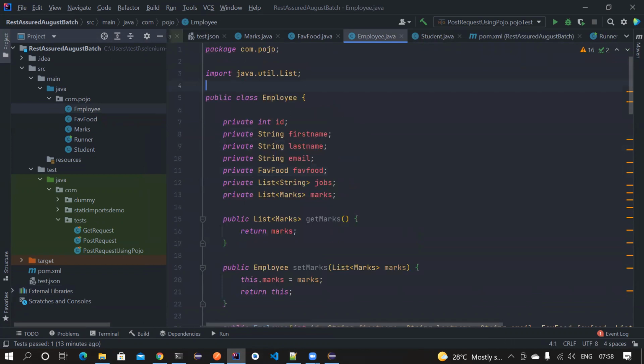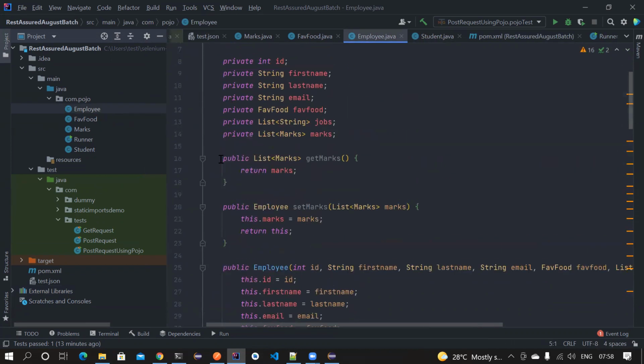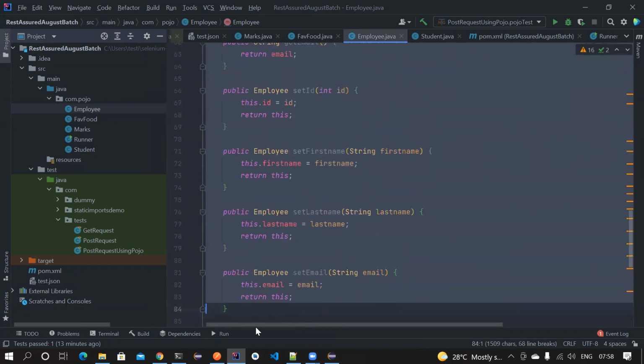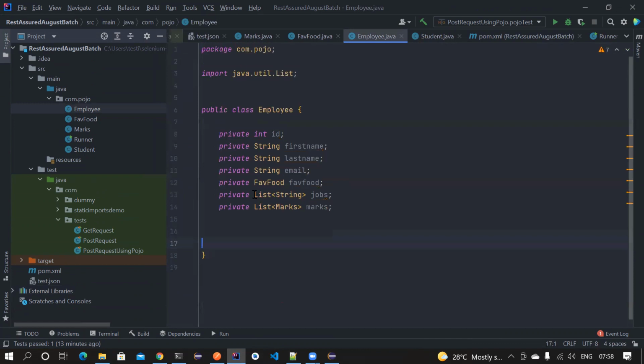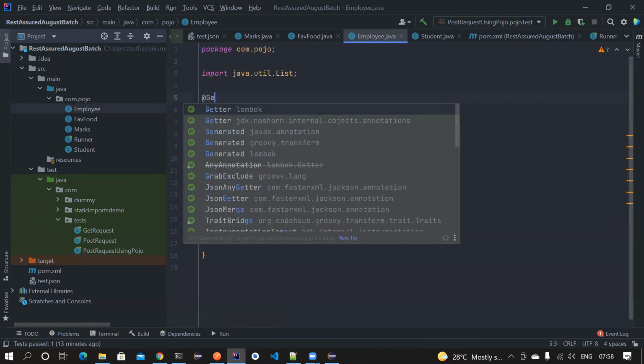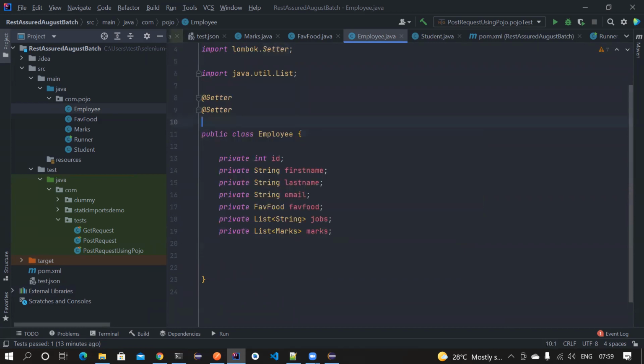All right, so the same thing you can optimize with. I can remove all this, getters and setters, everything. So much code here. Let's remove all these things. And here I just put @Getter, @Setter, @AllArgsConstructor. Okay, that's it. Everything is now set.